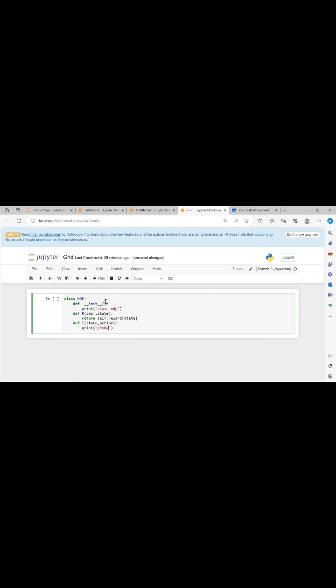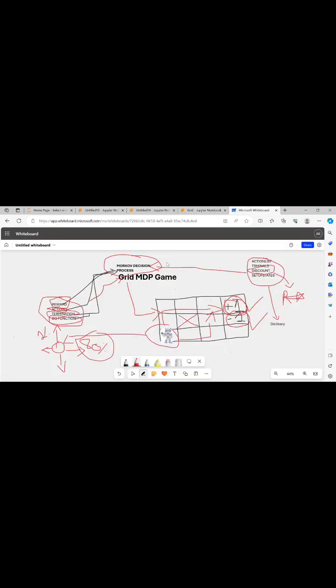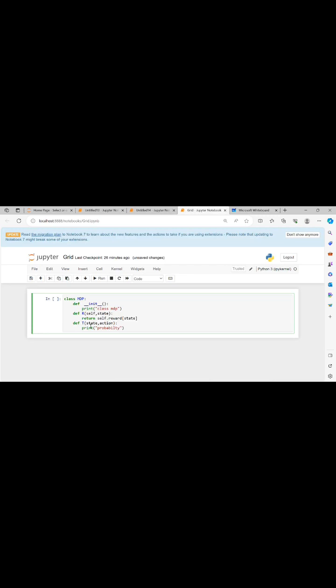Probability means what we have talked about here: the agent can move in the forward direction with 80% probability, and it can move in other directions. So the transition is about the agent taking an action and moving from one state to another state. The transition function takes the state and action, and it has to return us the probability that the agent has taken this action and moved to that state.